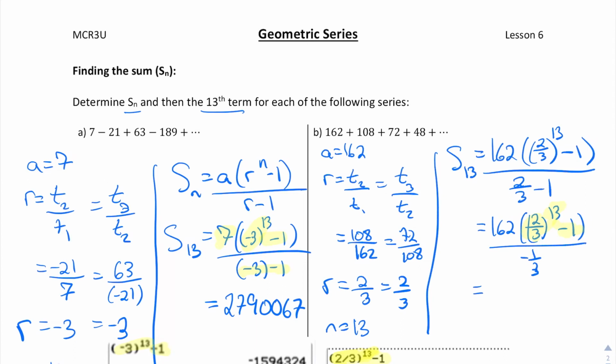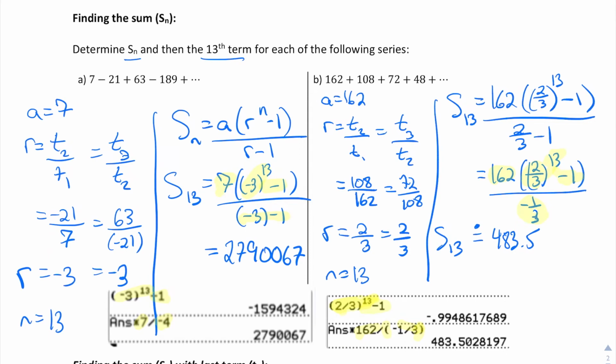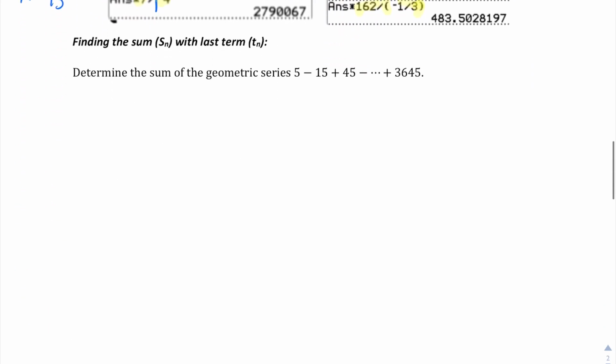Now, again, what I would do, and I'll highlight it here, is I would start in the brackets here to the exponent and do that on my calculator, then -1. So you get an answer, and then same thing, multiply by 162, and then divide by, make sure you put it in brackets, that -1/3, and we end up with 483.5 approximately. So the sum of 13 terms. So again, a bit tricky on the calculator, but should be able to get it. I would test that out and you can check what you got here.